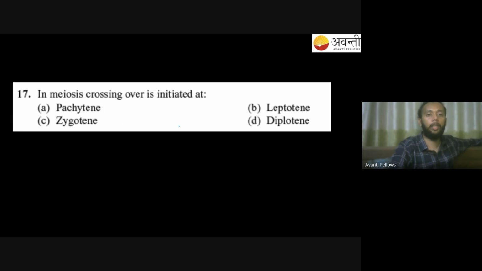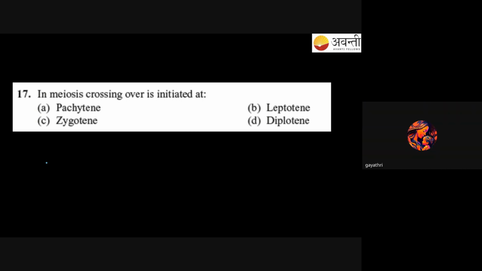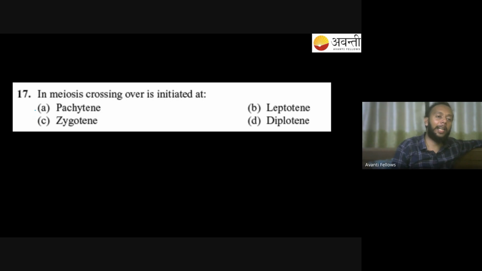Okay. Now, in meiosis, crossing over is initiated at... Raise your hand to answer this quickly. Crossing over is going to be initiated at which stage? All right, Gayatri, tell me what the answer will be. Yes, it will take place in the pachytene stage. Pachytene is the stage in which crossing over will take place, right?